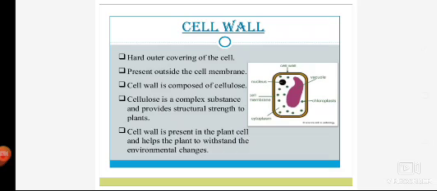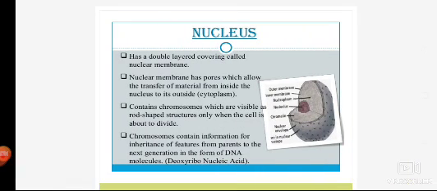It is a hard outer covering and it is present outside the cell membrane, composed of cellulose, again a complex carbohydrate. Cellulose is a complex structure which provides the strength. So the main function of cell wall is to provide strength so that they can withstand all the harsh weather environmental conditions, be it rain, be it so much of heat, be it cold. So cell wall is present in plants that can help the plant to withstand the environmental conditions. Then moving on to the other part of a cell, that is the nucleus.